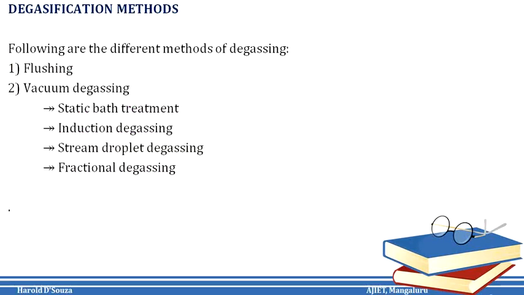Degasification methods. Following are the different methods of degassing: flushing and vacuum degassing. Under vacuum degassing, we have static bath treatment, induction degassing, stream droplet degassing, and fractional degassing.